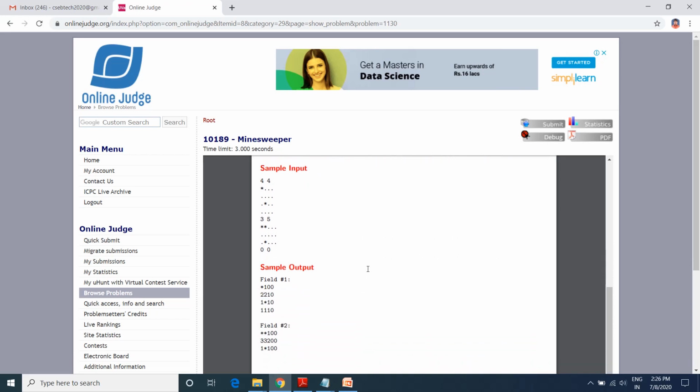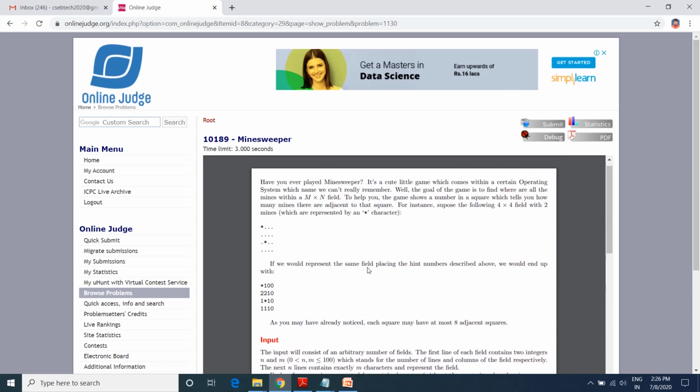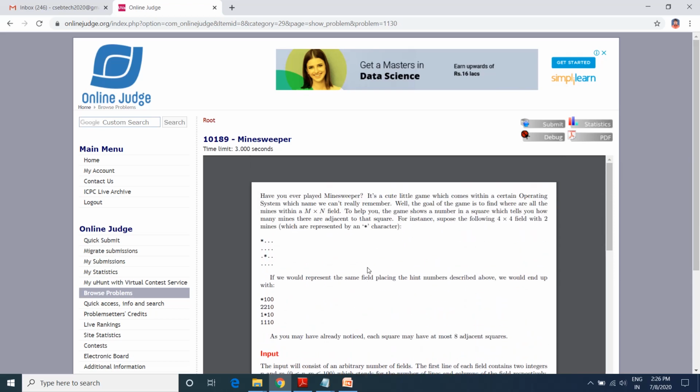So they have provided a certain sample input and sample output. Once you read this problem statement, you need to define your code, or identify your logic, and which logic we are going to use to provide the solution.